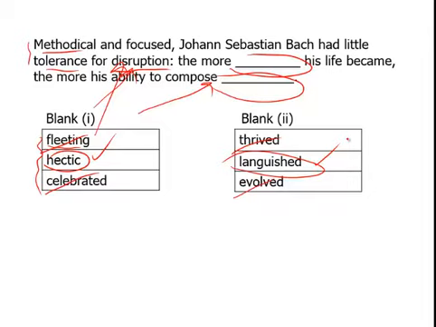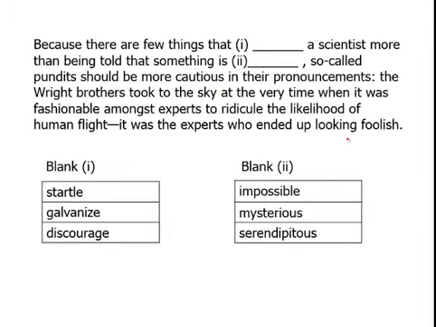So what I'm going to do is give you guys a more difficult one. More difficult two blank text completion. Now, you can see that the two blanks, the back-to-back blanks, are at the very beginning, here and here. So what we want to do is read the entire sentence, or the entire paragraph rather, before jumping to conclusions. So let's look. Because there are a few things that blank a scientist more than being told that something is blank, so-called pundits should be more cautious in their pronouncements.